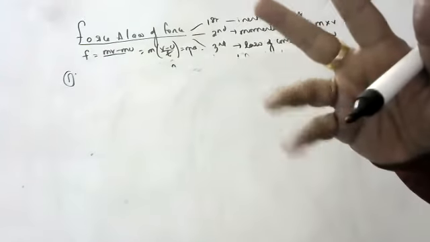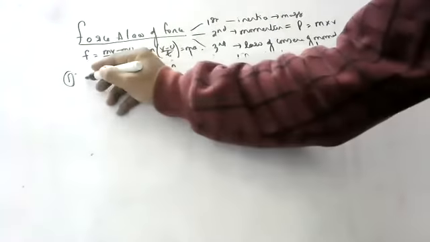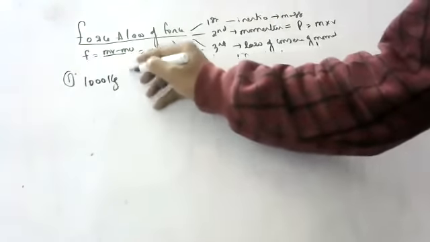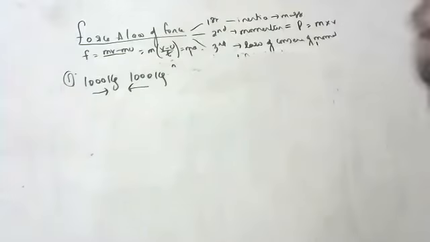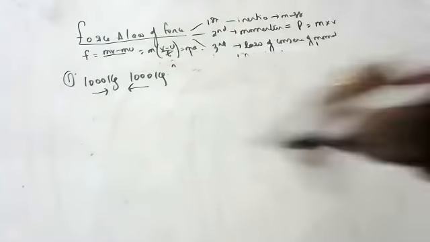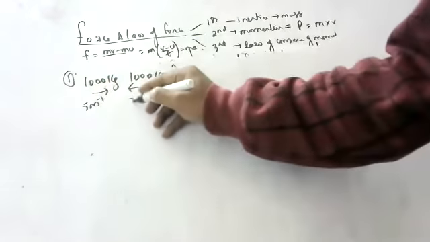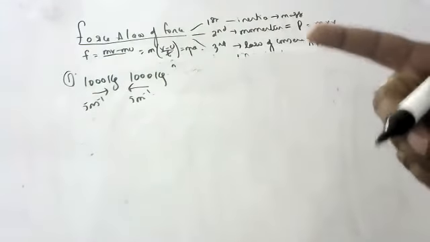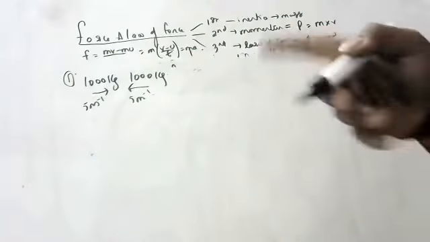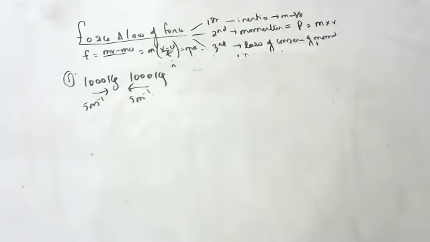Two cars, each of mass 1000 kg, are moving in a straight line but in opposite directions. The velocity of each car is 5 meters per second. Before the collision, during which they stick together, they are moving at 5 meters per second. What will be the velocity of the combined cars after collision?